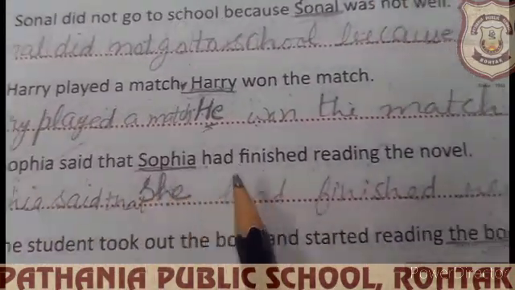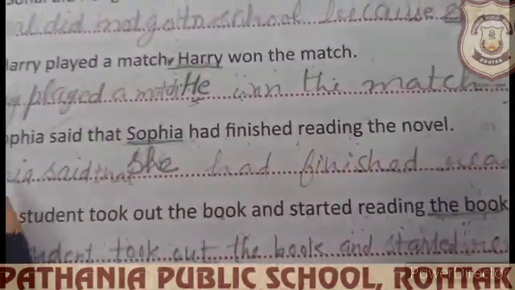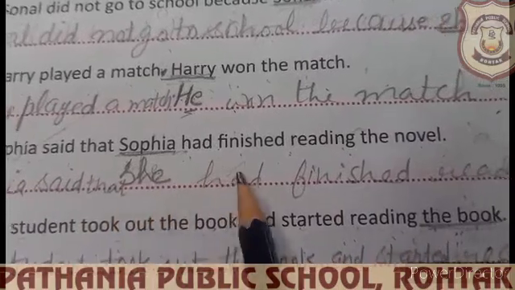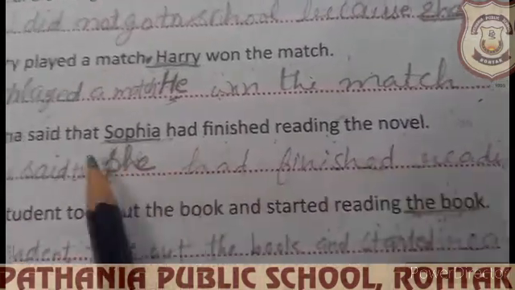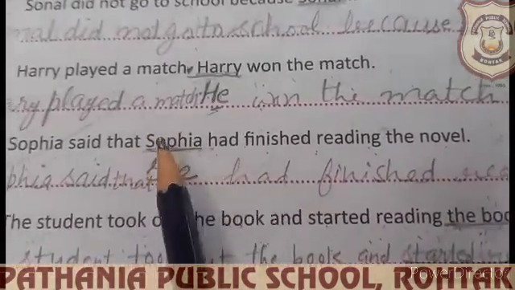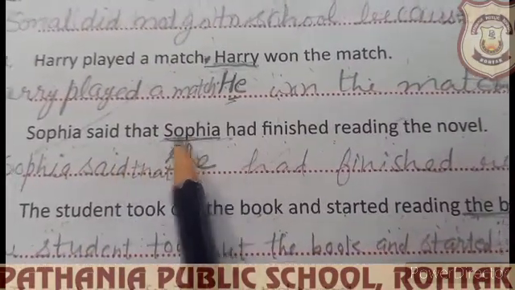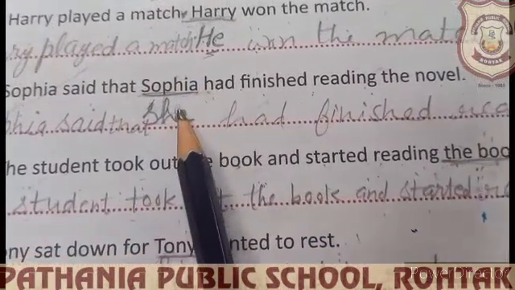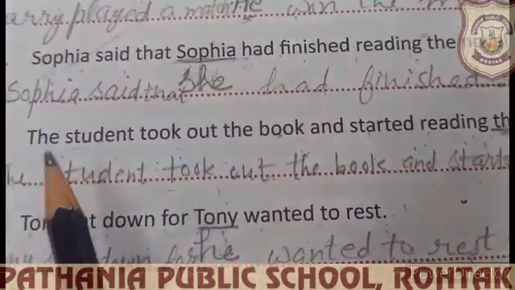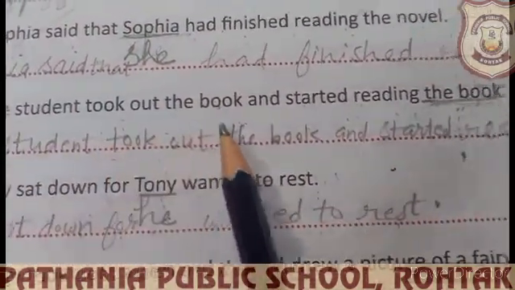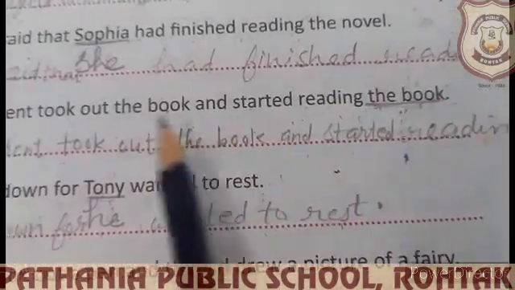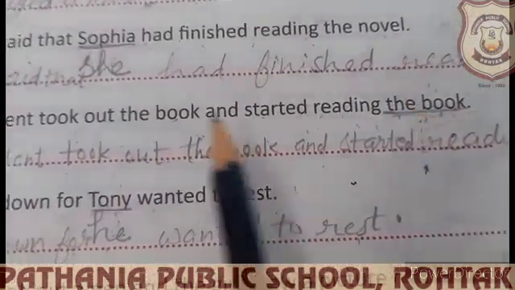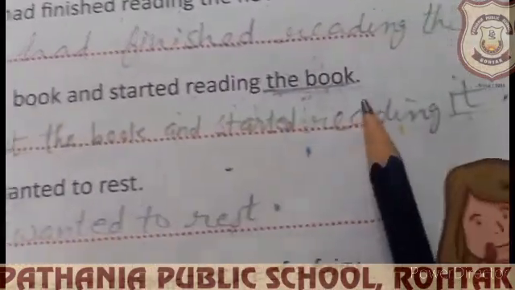Sophia said that Sophia had finished reading the novel. Sophia said that she had finished reading the novel. So you have to use pronouns in place of nouns that are repeated. The first time the name will be mentioned, and next time we can use the pronoun in place of the name. The student took out the book and started reading the book. Now the book and book is repeated. So for book we will use it.